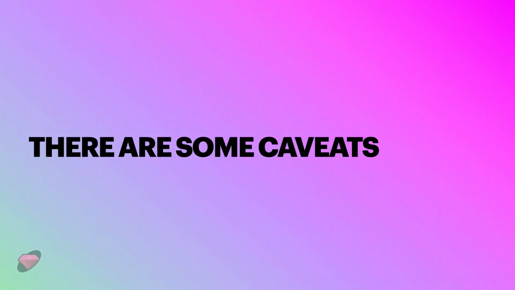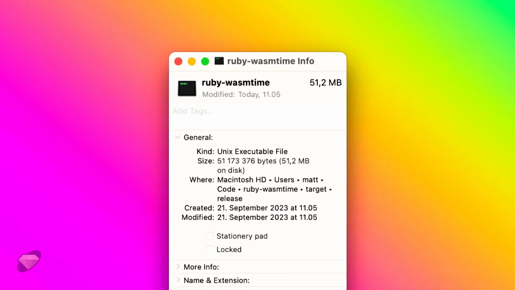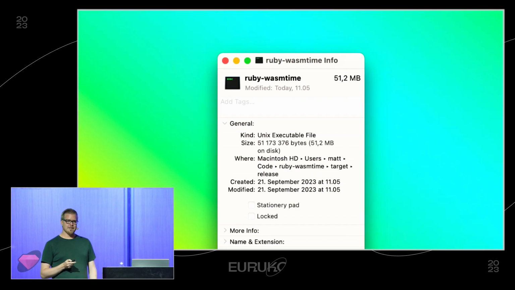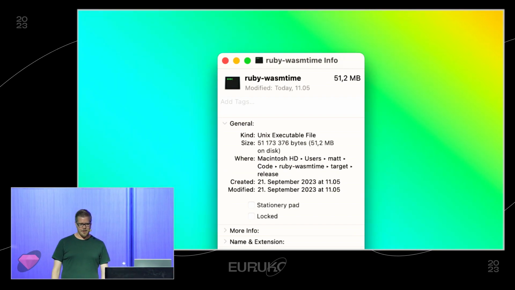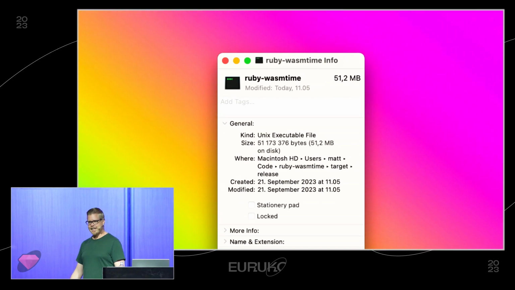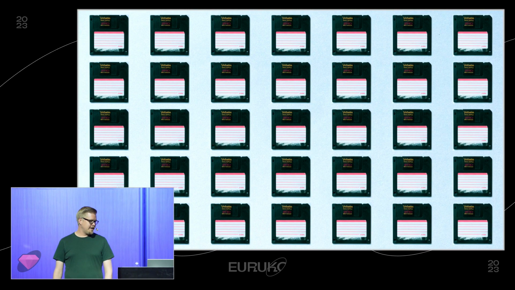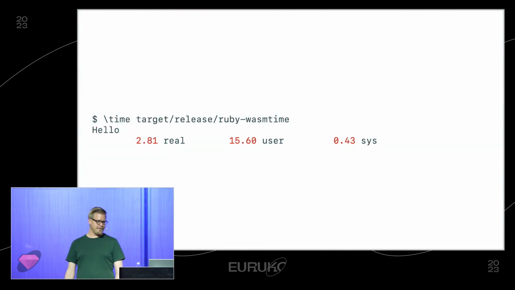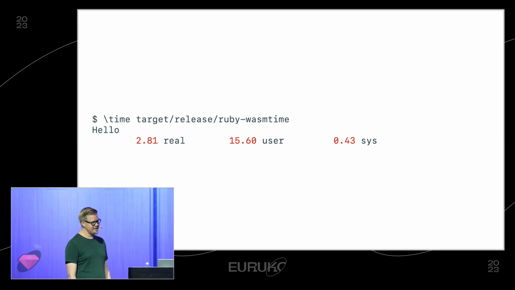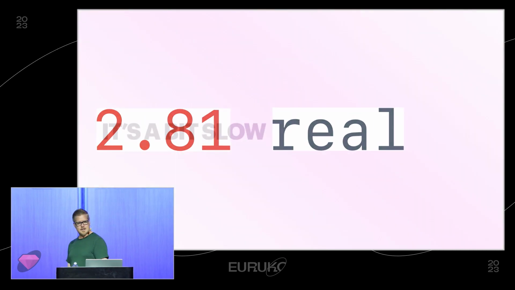I mean, there's a few downsides. For one thing, it's about a 50 meg binary. And that seems quite a lot for a Hello World program, but I'll take it. And to put it into context for everybody of a certain age here, it's about 35 floppy disks. It also takes a bit of time to get going. It's just a hair under 3 seconds to run it, which is not ideal. So yeah, it's a bit slow.